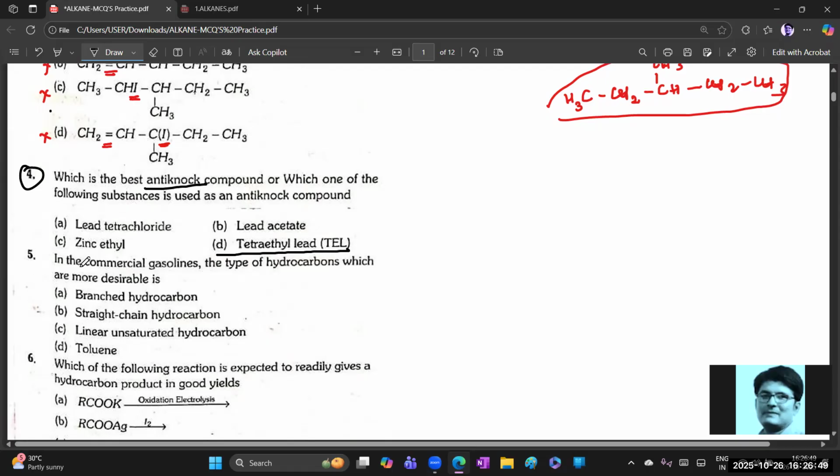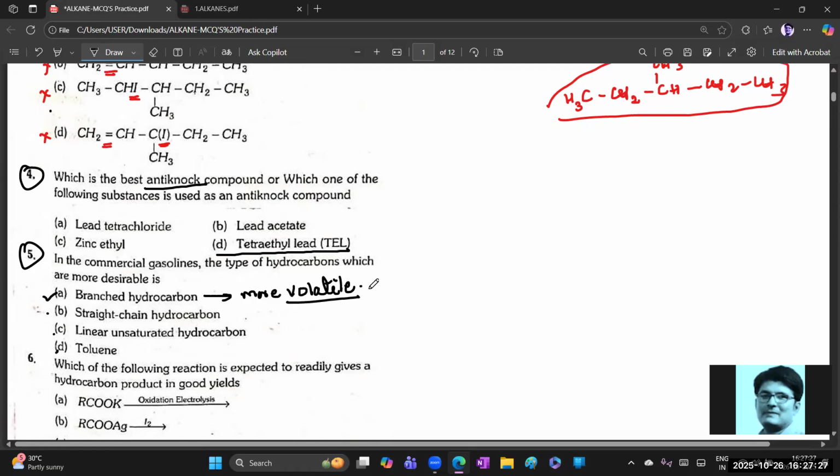Branched hydrocarbon. What is the next question? For commercial gasoline, which type of hydrocarbon? Compared to straight chain and linear ones, only the branched type of hydrocarbon is most preferable in commercial gasolines. Do you know why? Because branched hydrocarbons are more volatile.